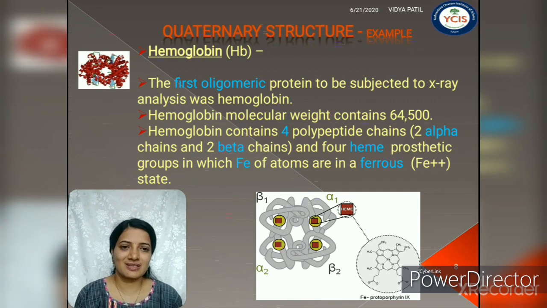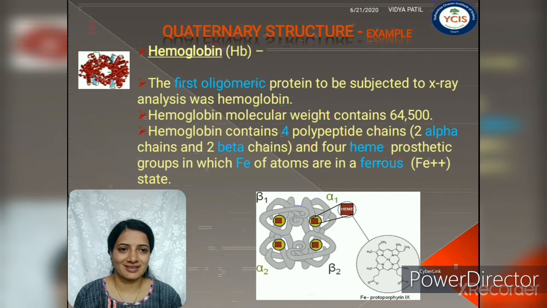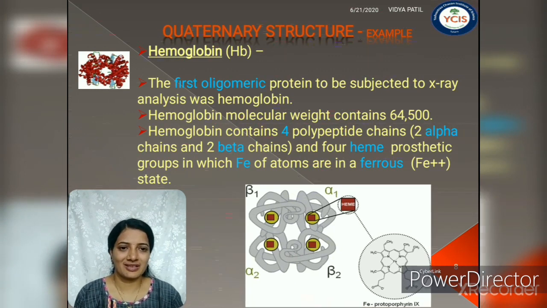And because of this heme group, the total protein is red in color. That's why RBCs are also red, and ultimately blood is also red in color. This is the example of hemoglobin.